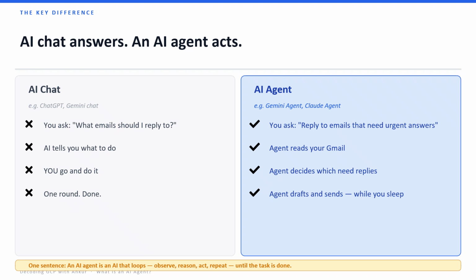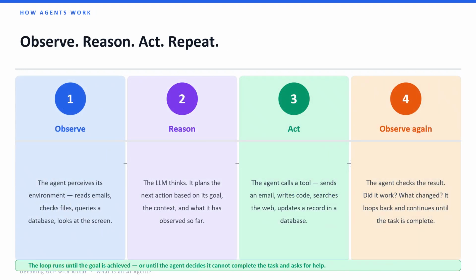In 1 sentence, an AI agent loops: observe, reason, act, repeat, until the task is done. 4 steps. This is the entire architecture. Observe, the agent looks at its environment, reads the email, checks the file, queries the database. Reason, the model thinks and decides the next action. Act, it calls a tool, sends the email, runs the code, searches the web. Observe again, it checks the result. Did it work? If not, it loops back. The loop runs until the task is complete.